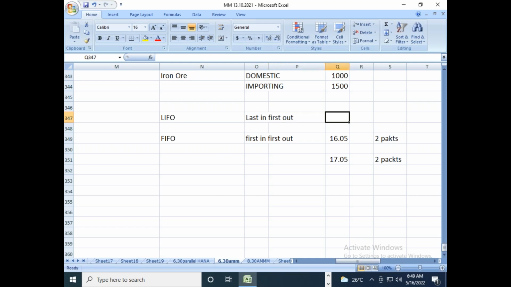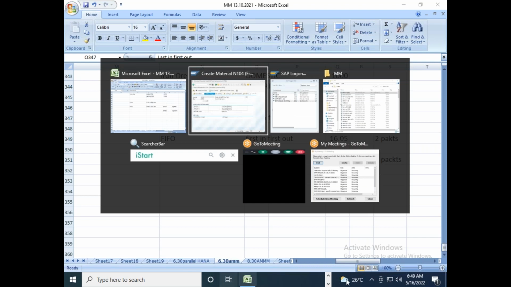Last in first out means, let us say whatever milk packet you purchased on 17/05 will be used first. Then you are going to use the 16/05 purchased milk packet. This type of process will be very rarely used. But 99.99% in most organizations, the first in first out functionality for the materials will be used. So that is nothing but last in first out or first in first out.